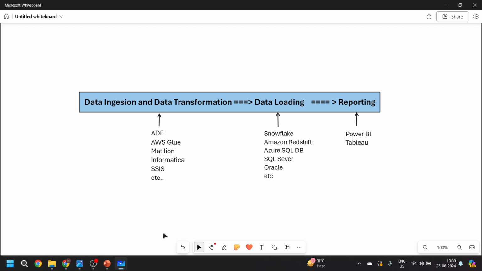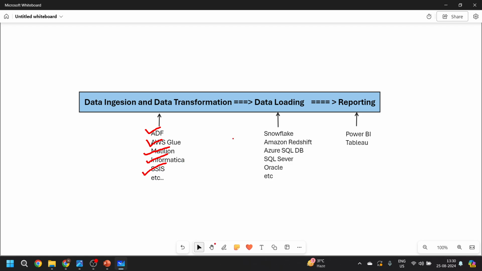But if we look at data ingestion and data transformation, there are a number of tools available in the market, such as ADF, AWS Glue, Matillion, Informatica, SSIS, and a number of other tools to do this job.